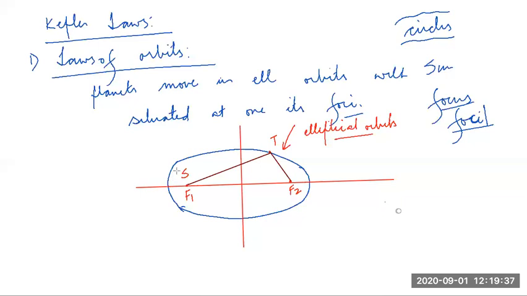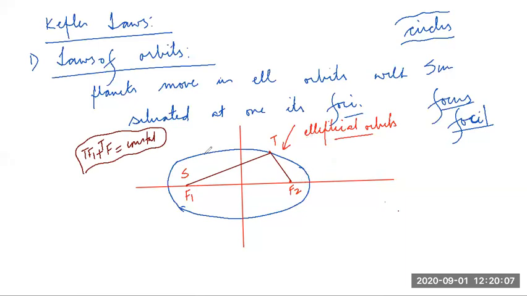You have to draw a shape, a closed curve, such that every point on it has TF1 plus TF2 constant. If you draw like this with centers F1 and F2, you will get a perfect ellipse.